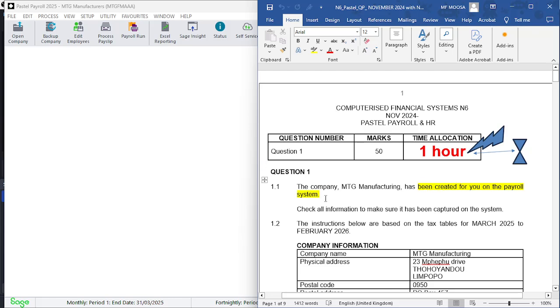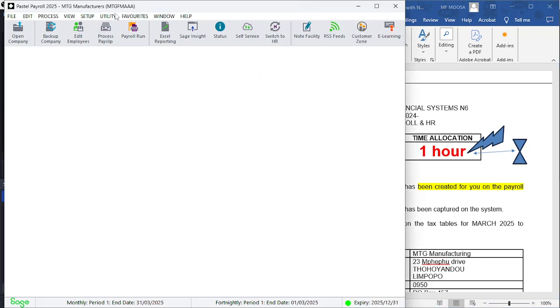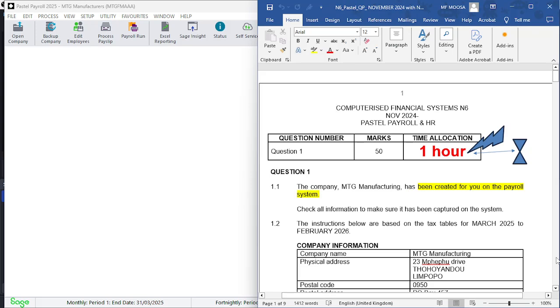This company has already been loaded for you on your computers. If you notice here, I've already got mine loaded. So you'll find that it'll be loaded. So be mindful of that.